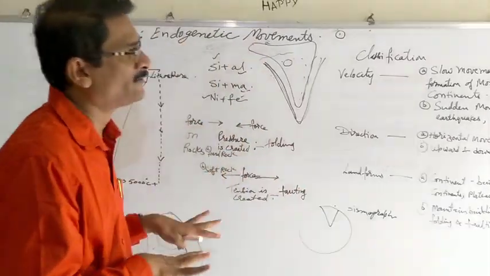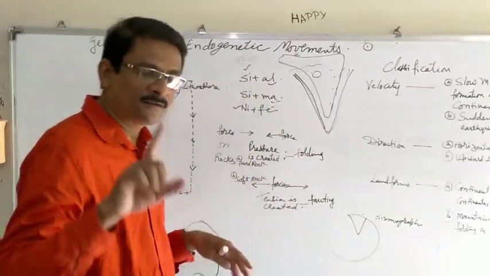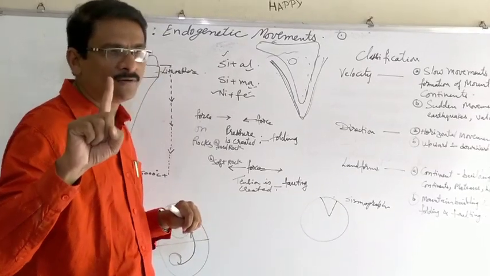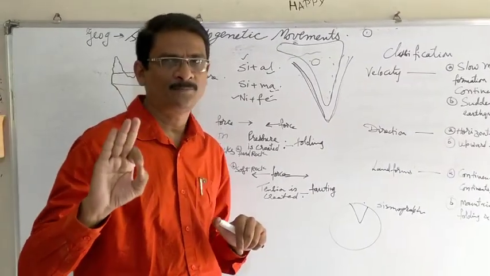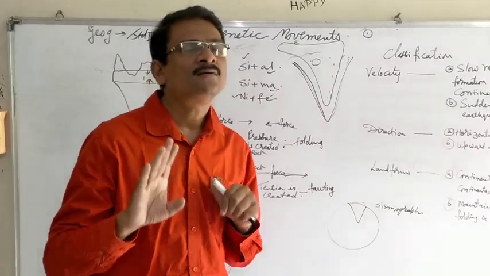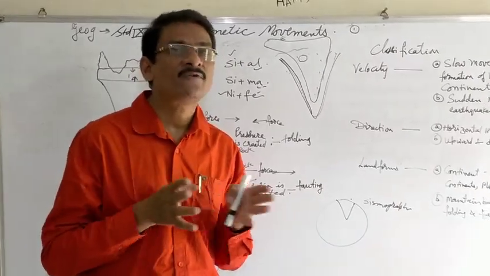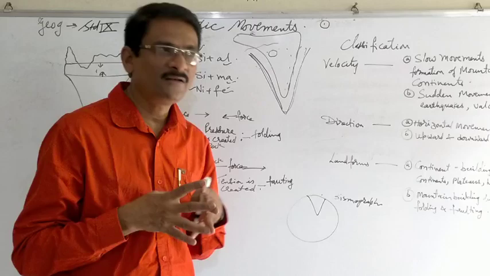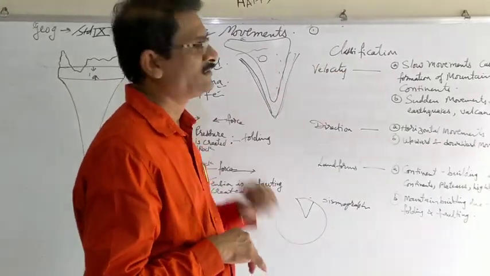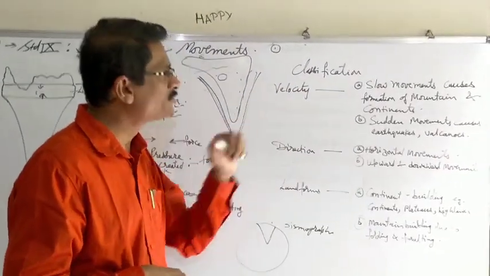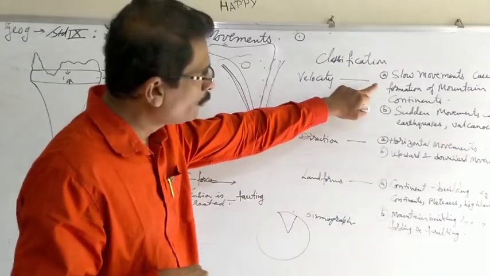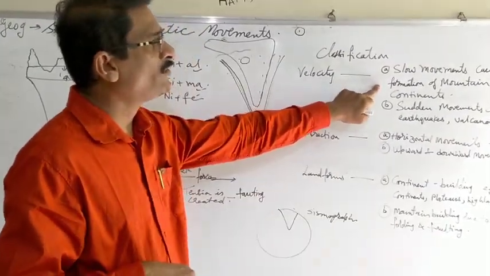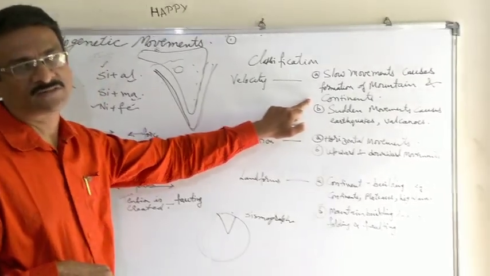And if they are, then keep it in mind, because of the forces that are being applied throughout the world, we can understand these forces in different fields or in different names, that is the classification. One, velocity, that is the power. If the velocity is slow, then it causes the formation of mountains and continents.